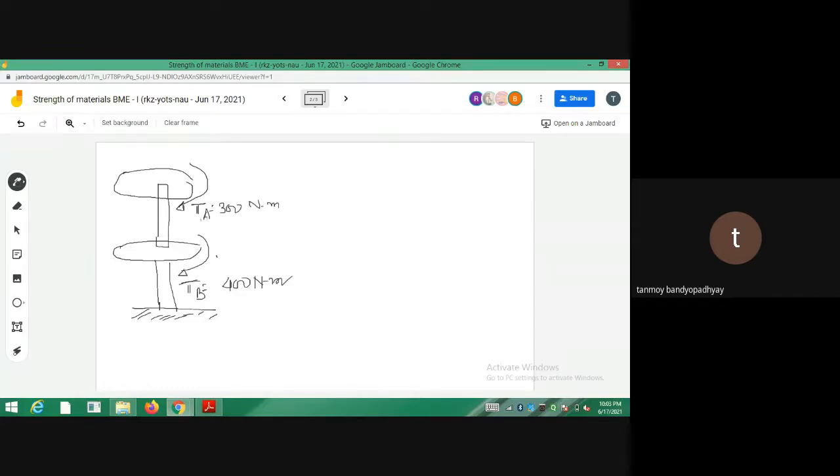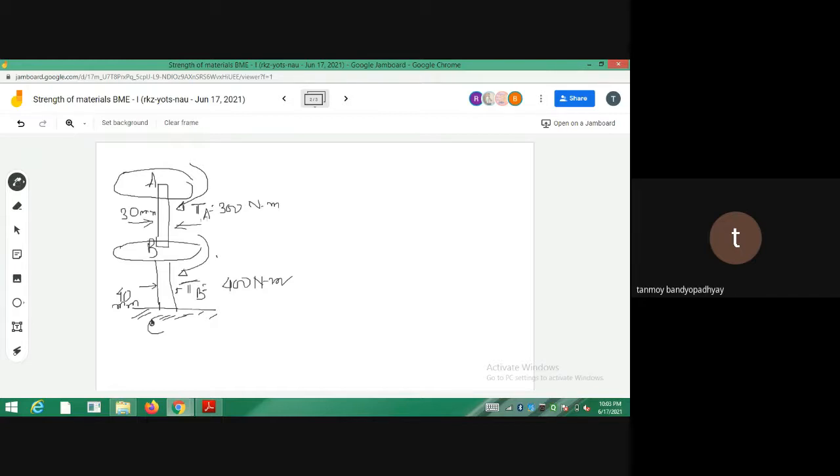Okay? Now, let this diameter be 30 mm, and this other diameter is also given, so this diameter is 40 millimeter. Okay, so shaft AB. If we work on the part AB, we have to calculate the stresses on both the parts.